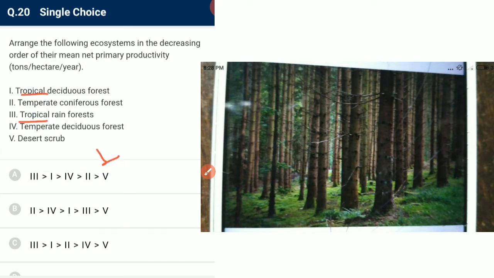And in tropical forest we have more productivity in tropical rainforest. So 3 is maximum productivity, and then 1, and then we have to select between temperate coniferous and temperate deciduous.